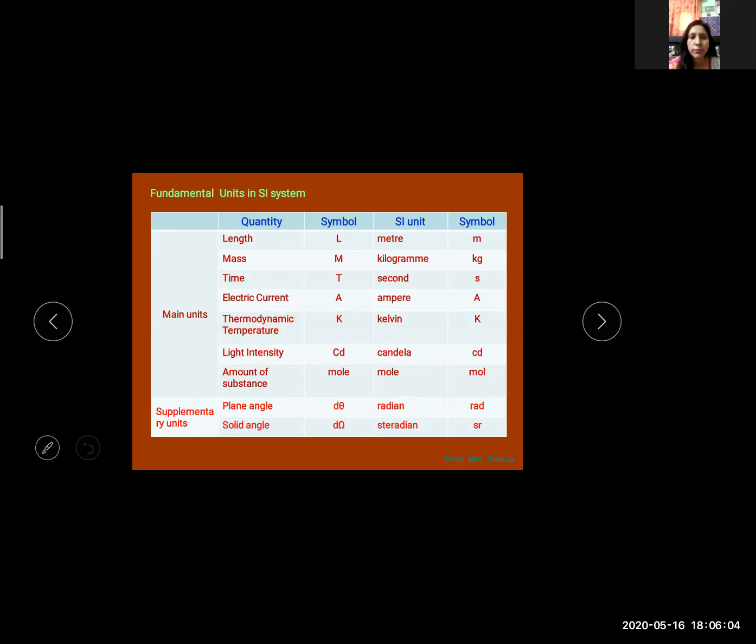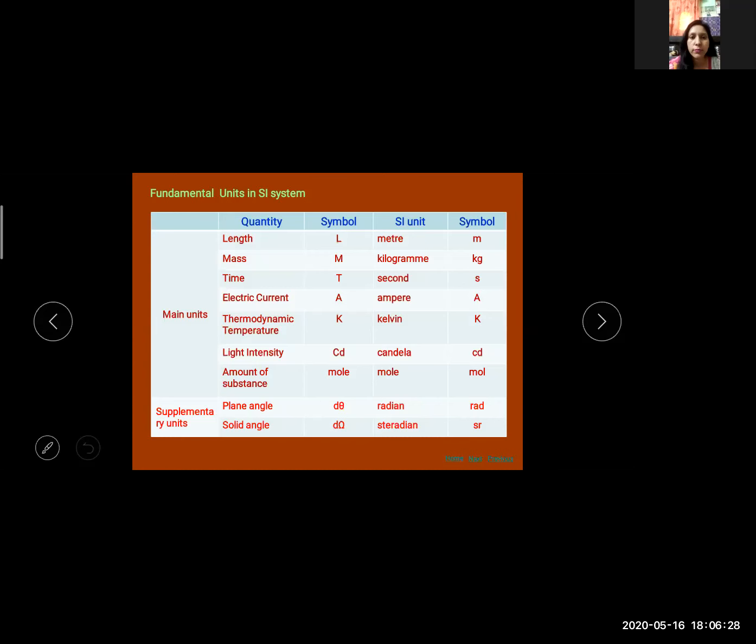Okay. The unit of length is meter; the symbol of length is capital L, and the symbol of the unit is small m. Quantity mass: the symbol of mass is capital M, the SI unit of mass is kilogram, and the symbol is kg. Quantity time: symbol T, SI unit second, symbol s.